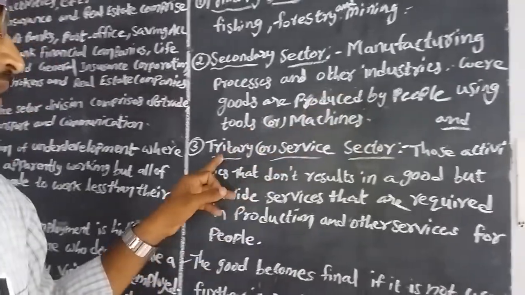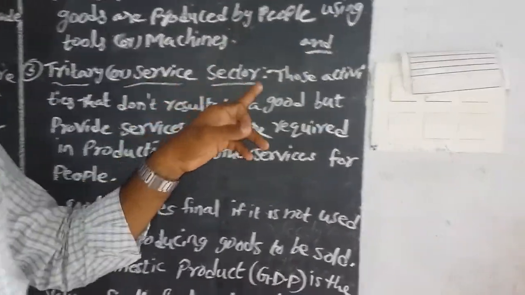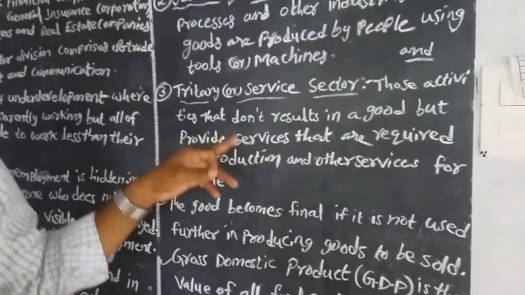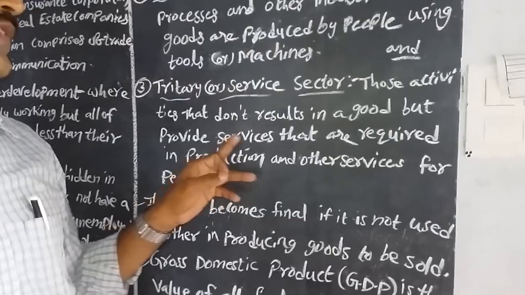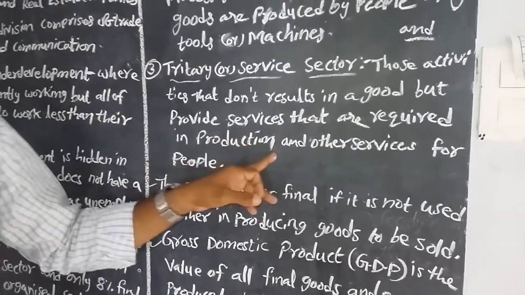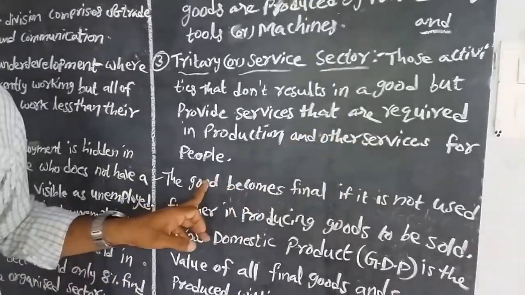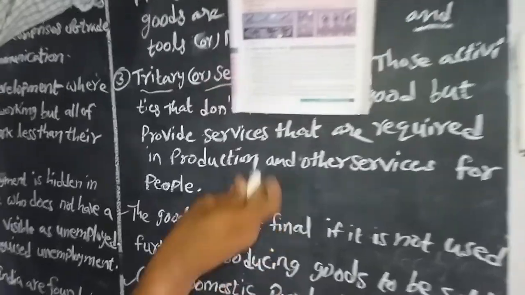And the third one is the tertiary sector or service sector: activities that are not related to goods but provide services required for production and for people. For example, watch it.